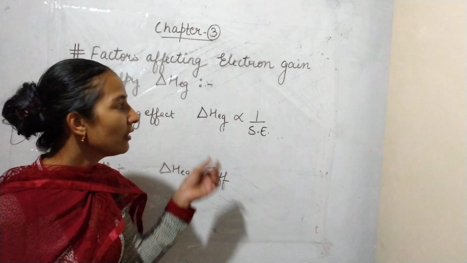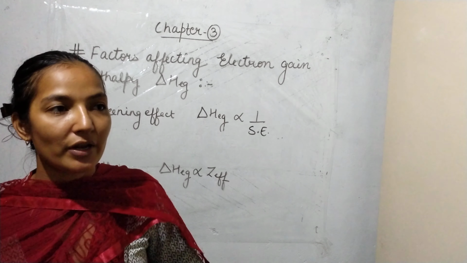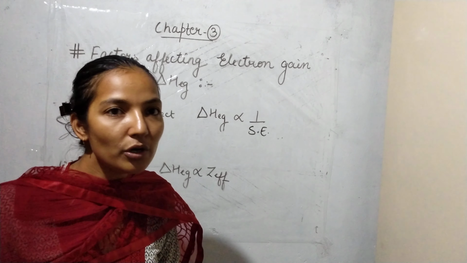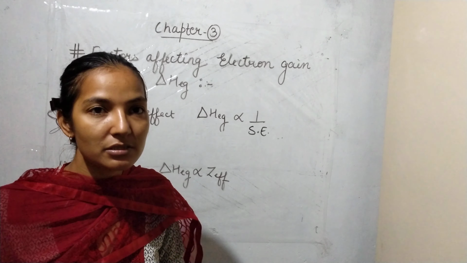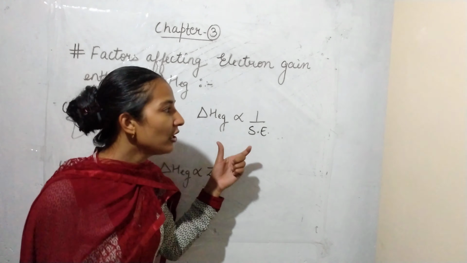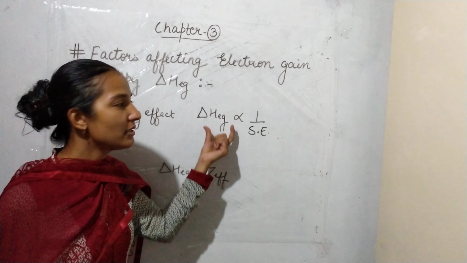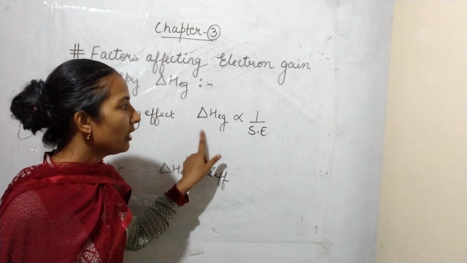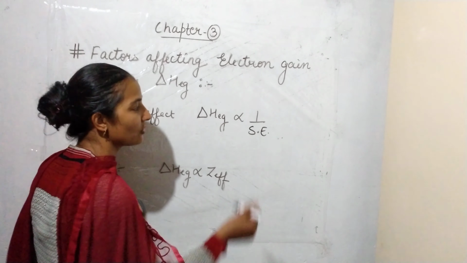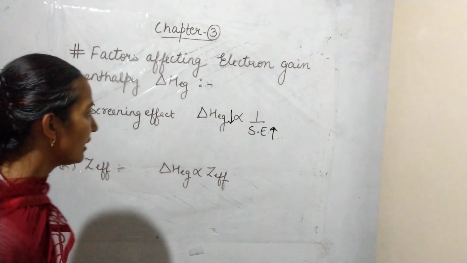That's why the nucleus has a lesser attraction force over the outermost electron, and we have to give more energy to overcome this repulsion force. So when an electron is added, it will release a lesser amount of energy, and the value of electron gain enthalpy will decrease. So on increasing the screening effect, the value of electron gain enthalpy decreases.